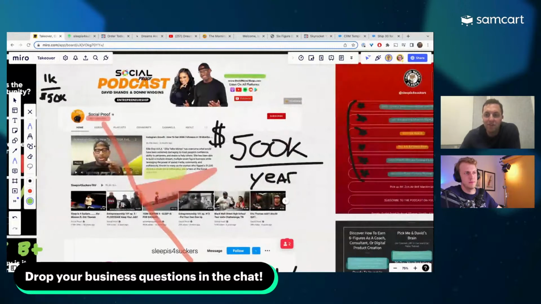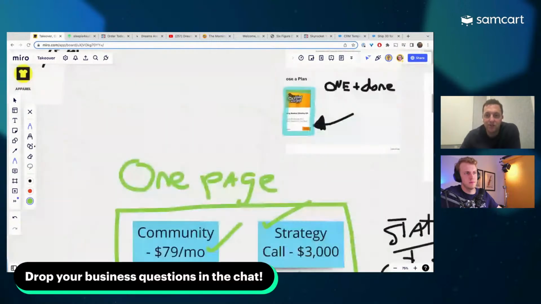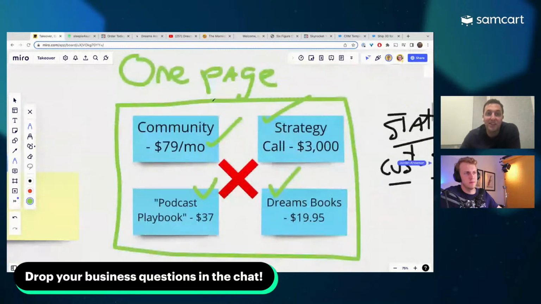But at the end of the day, the stuff that's down here, right? The stuff that he's currently selling right now, all the stuff that he owns and he stands to benefit from. Like when someone buys one of these things, David's taking home damn near close to 100% of the revenue. Which means it's probably way more valuable than the podcast advertising. It's way more valuable than YouTube ads and stuff like that.